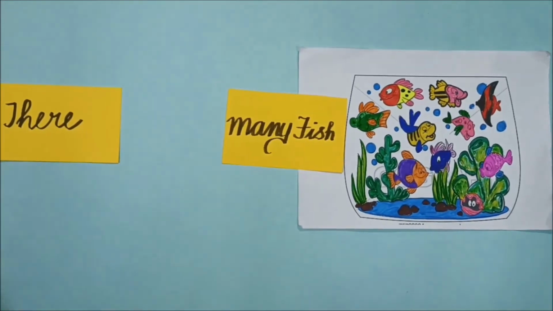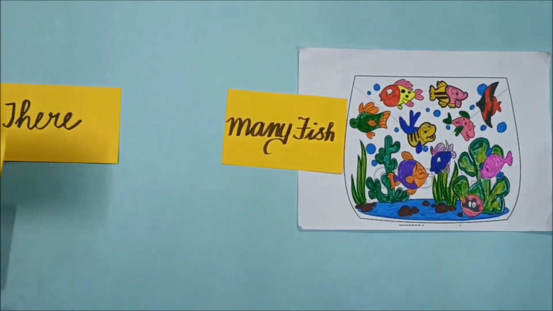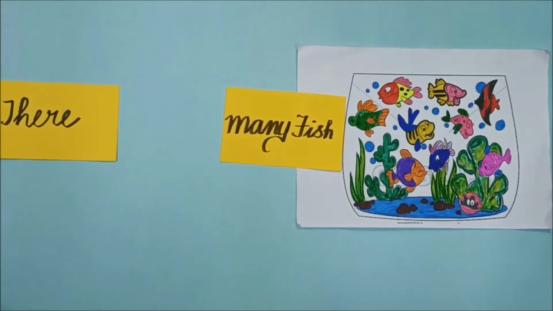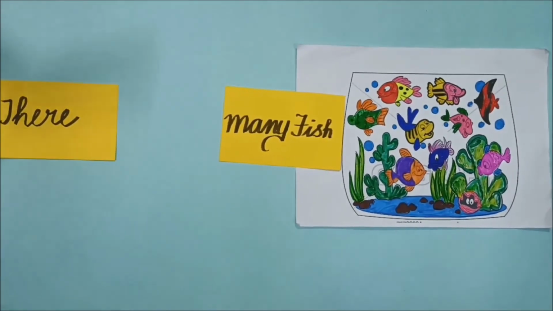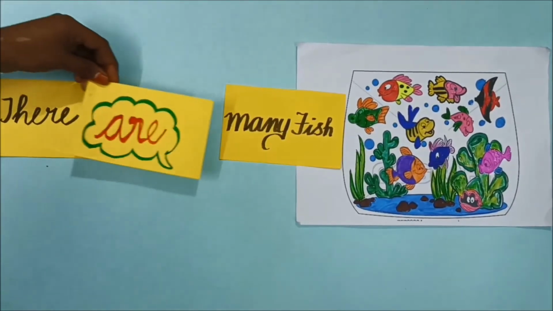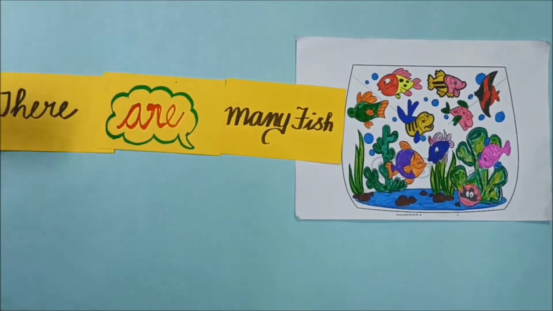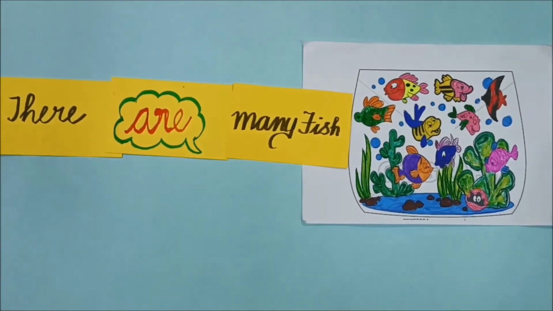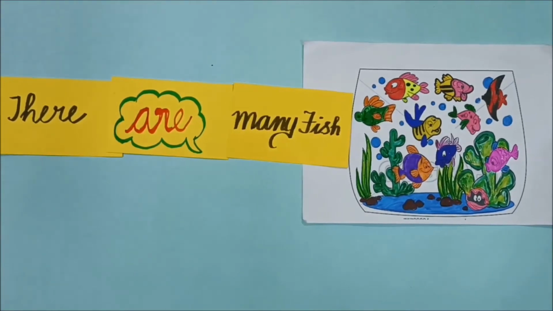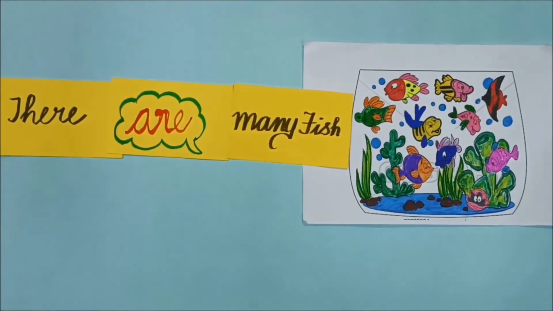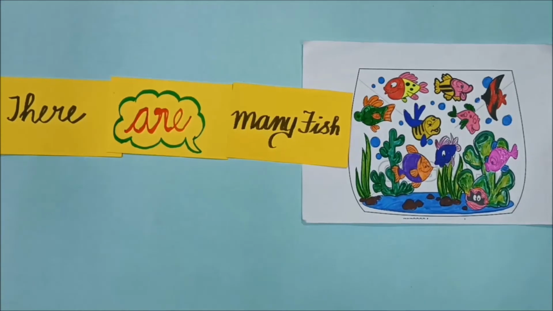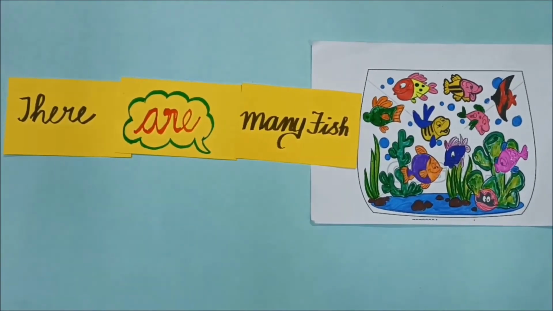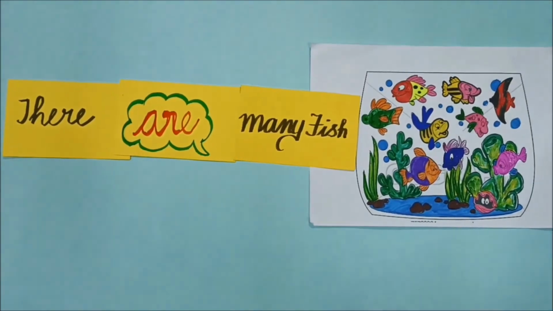Tell me children, what we have to use? Am, is, are? Very good, we have to use "are". Why? Because here we are talking about many fish, not only one fish. When we talk about more than one thing, we have to use "are".